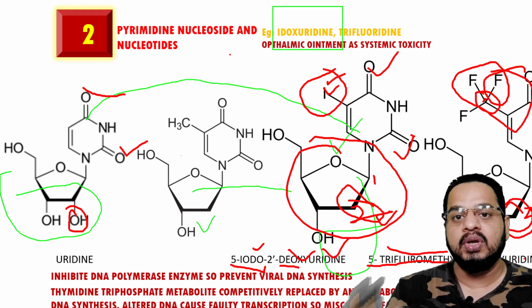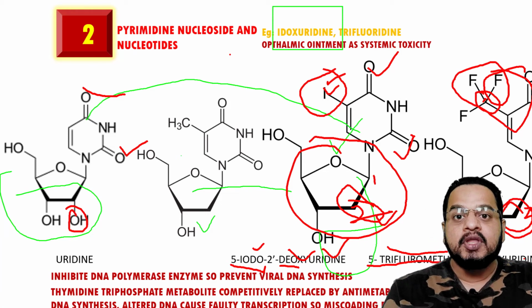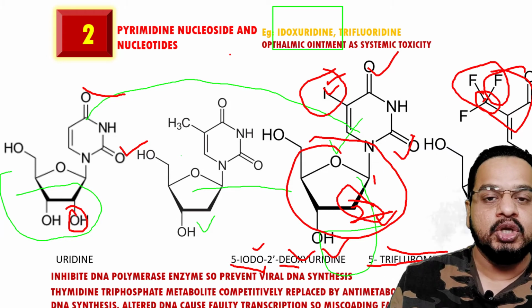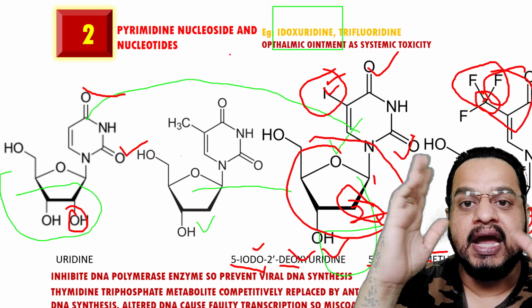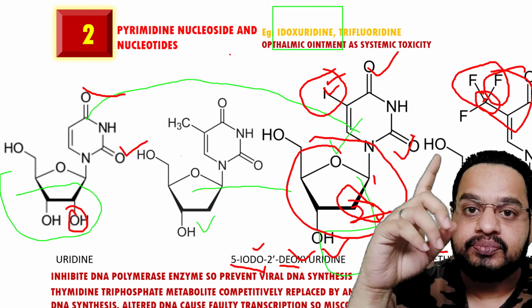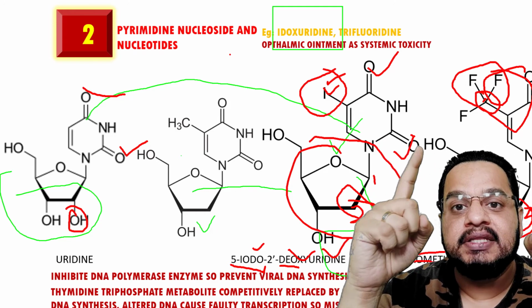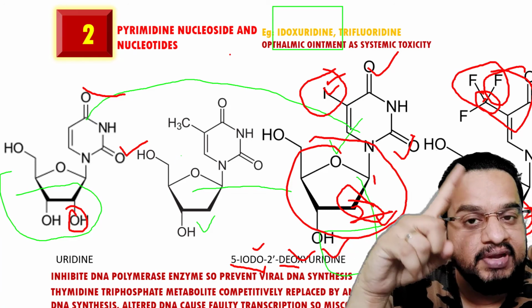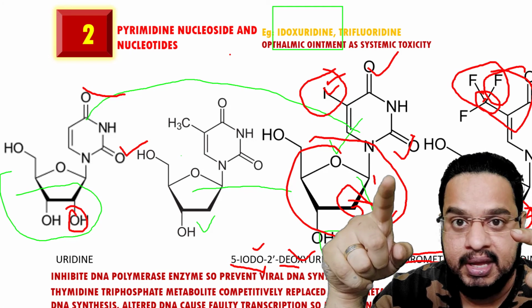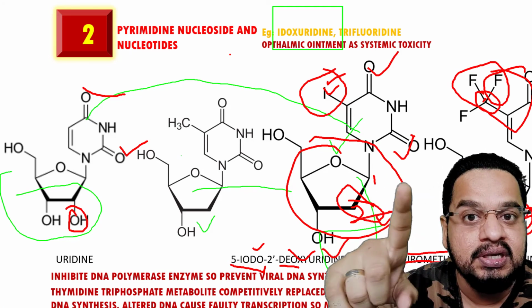So ultimately, what you have understood is these are the uridine analogues. Uridine analogues are idoxuridine and trifluridine. As these are uridine analogs, they will look the same and mimic the same way. Understand? But they will not give the desired product.